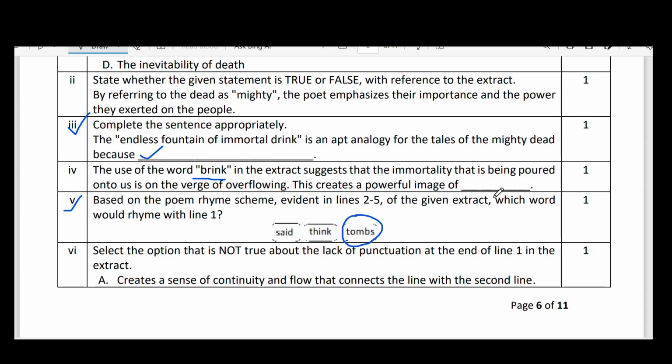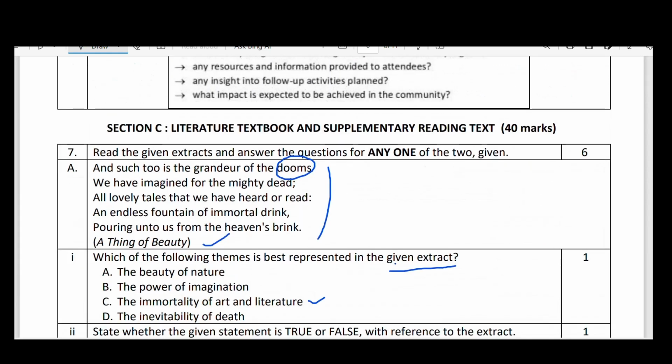Okay. Next, select the option that is not true about the lack of punctuation at the end of line 1 in the extract. I will show you here.